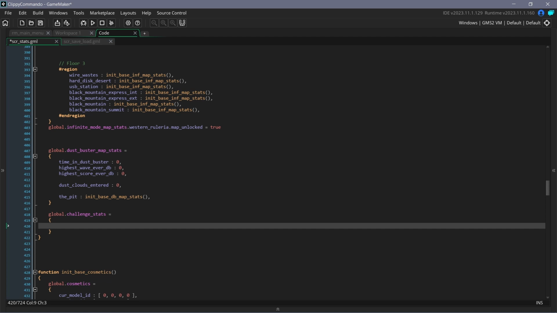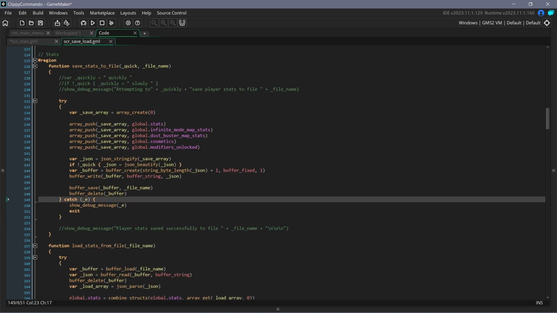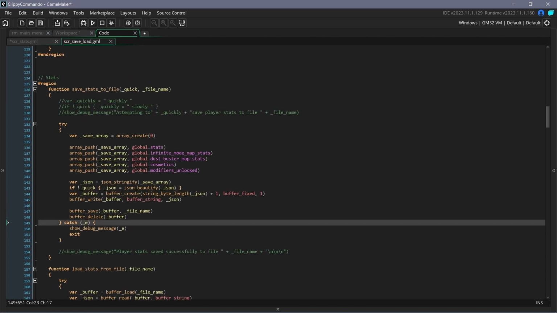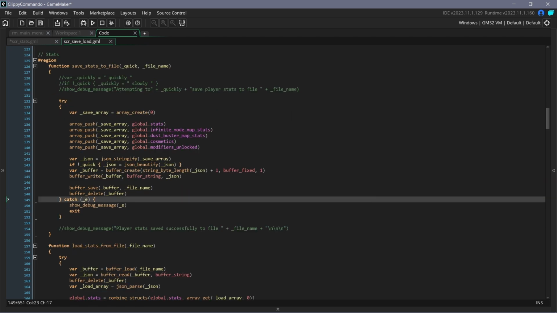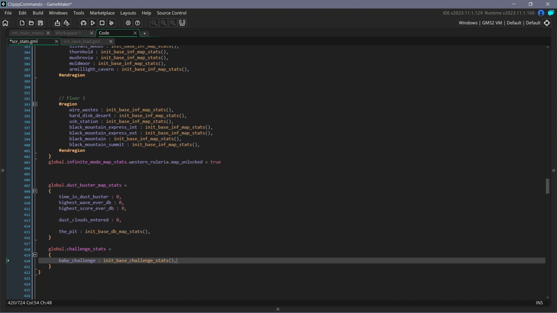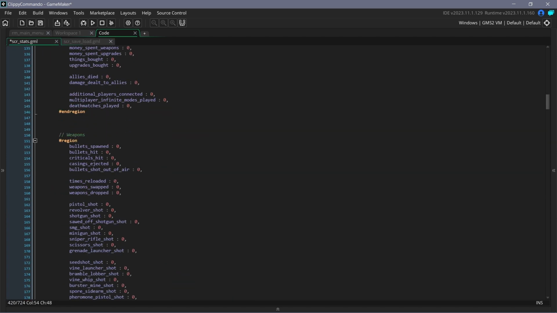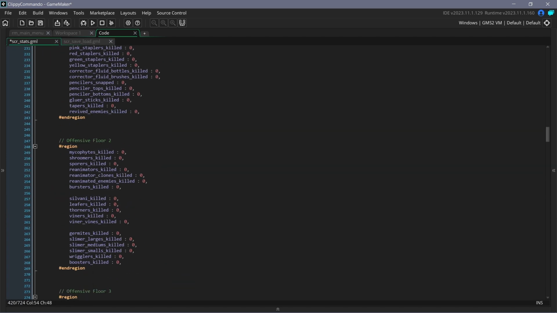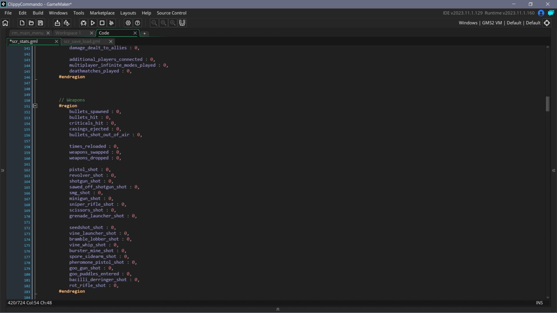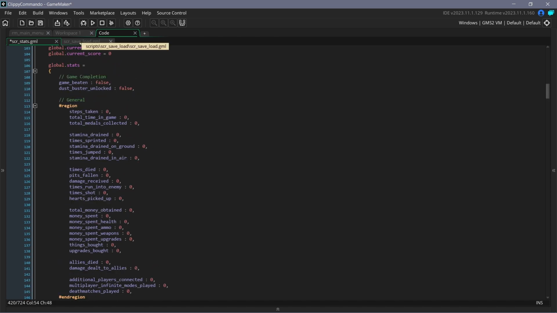We'll need a different struct for each of the challenges, so I'll just say baby challenge, and then we have that initializer. The reason I do that is because the way that I save and load things to files, it essentially takes different structs and checks them against the default struct that is just in this script. The two types I have are just variable structs and structs of structs. For stats, it's all just variables. So we have just numbers and true or false statements. Pretty simple stuff to save and load.